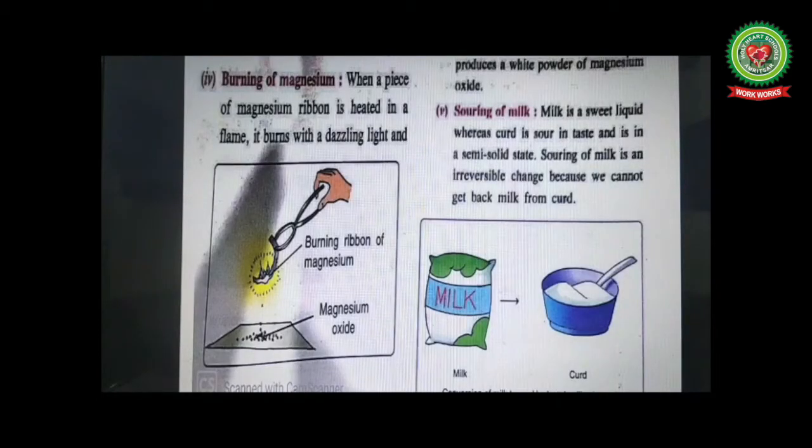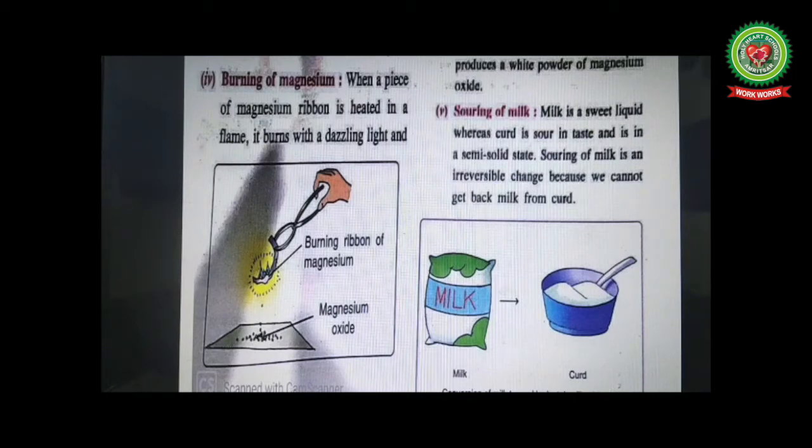Now, next is burning of magnesium. When a piece of magnesium ribbon is heated in a flame, it burns with a dazzling light and produces a white powder of magnesium oxide. Students, you must have seen a cracker called a sparkler. In Hindi it is called fulchhadi. When it is burnt, a dazzling light comes out of it and a white powder is also formed after its burning.